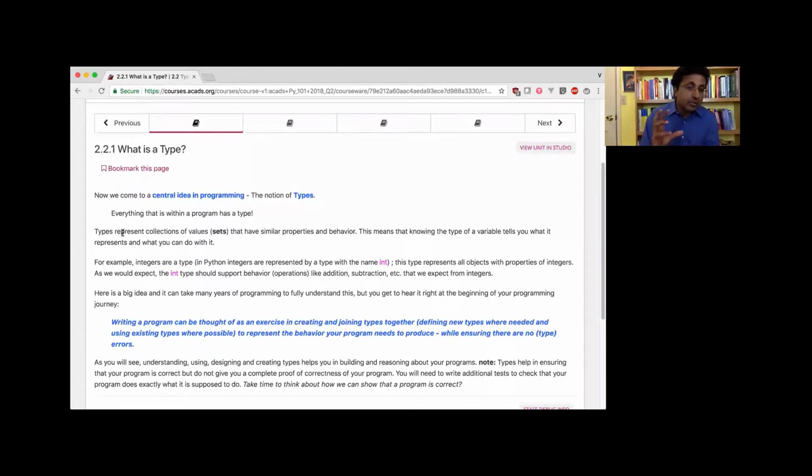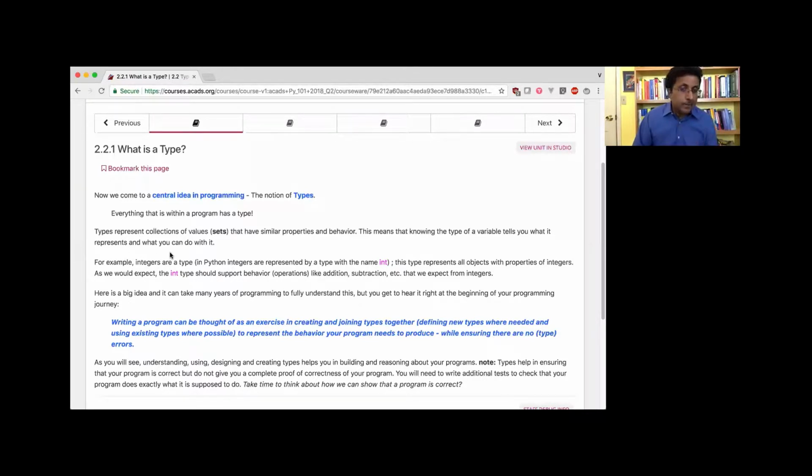So this is the general idea, right? That whenever we define a type, we're talking about a collection of values. Each value is an instance of a type. And these values not only have some common properties, they also can have common behavior, right? So people can talk, right? A dog can bark. So they have common properties, right? And common behavior. So that's the basic idea of types.